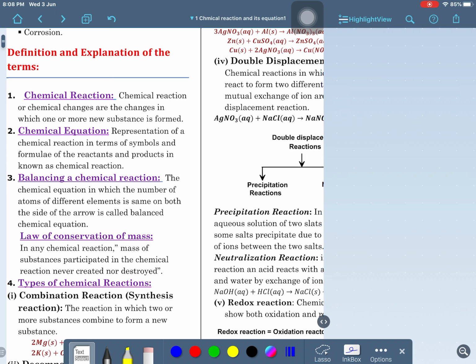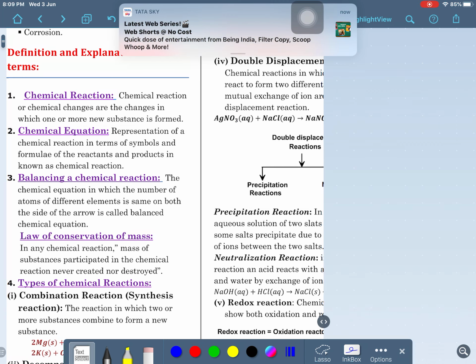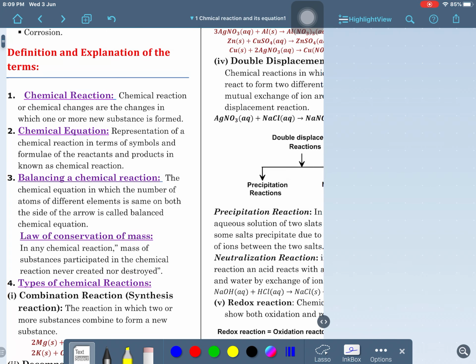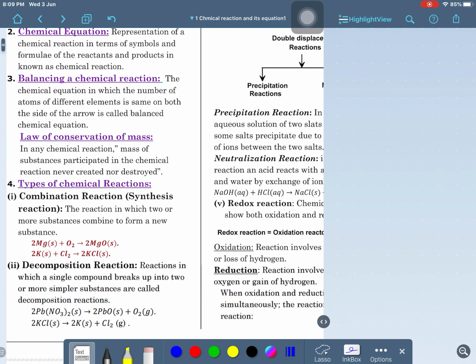The law of conservation of mass states that in any chemical reaction, wherever the reaction takes place, mass is never created and never destroyed. It means that in the world of reactions, mass can neither be created nor destroyed. Is that clear? The mass of the world is fixed. Mass is not being created here. Is that clear, guys? Understood? So, these we have discussed here.